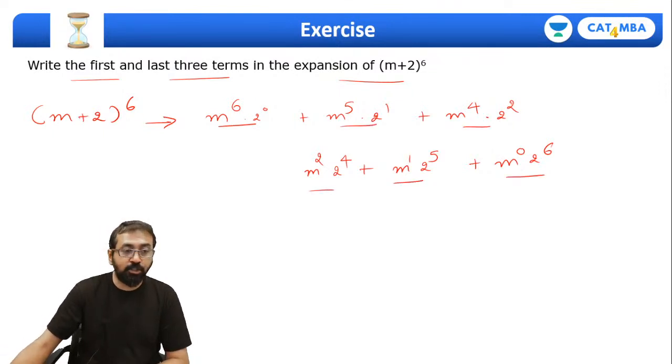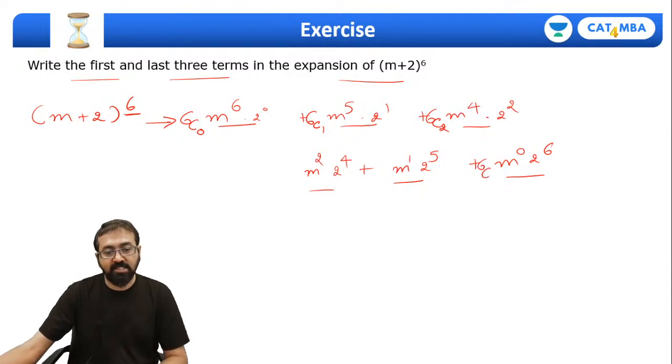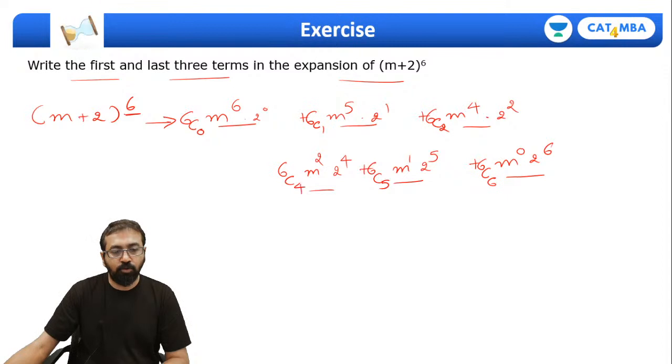But we are yet to put the coefficient. So this will be 6c0, 6c1, 6c2. Same way, let's start from the opposite end. Last one will be 6c6. This will be 6c5 and this will be 6c4. Right, so let's simplify this thing over here.